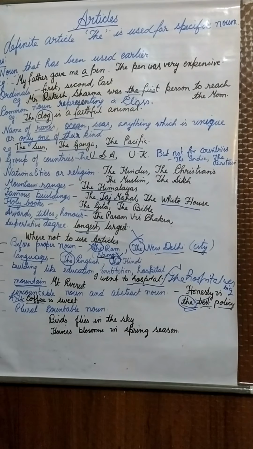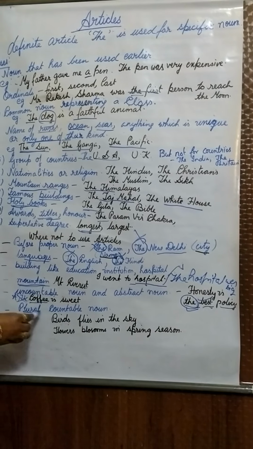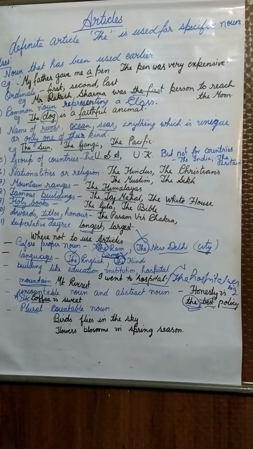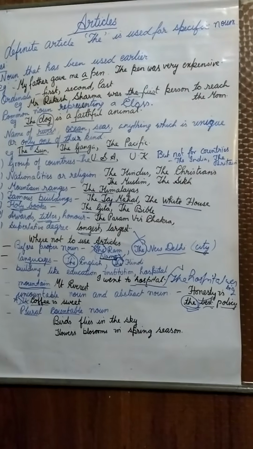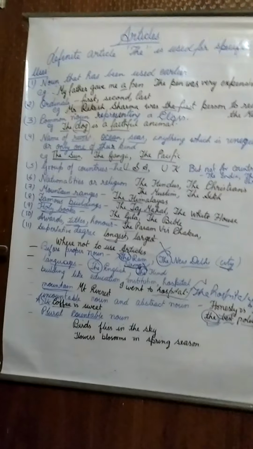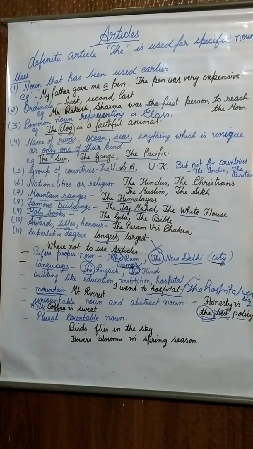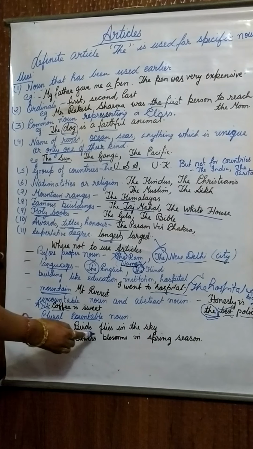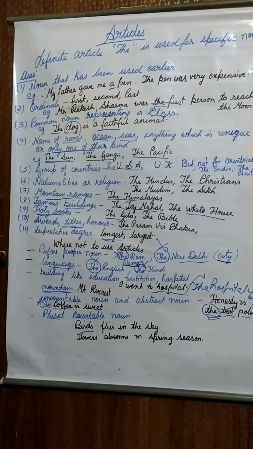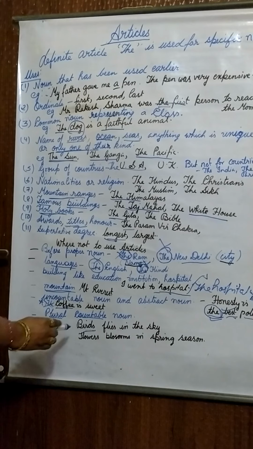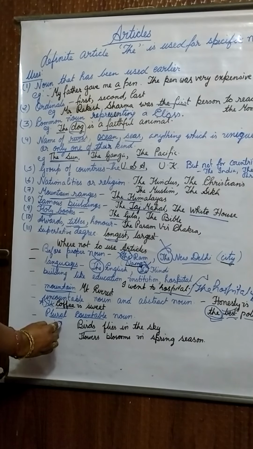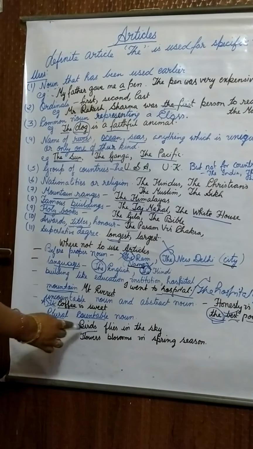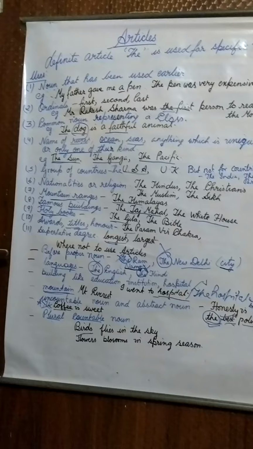Now we are not using any article before plural countable noun. We have already learned that we are using articles only for a single noun, single countable noun. But when the noun is plural, we will not use any article. Like for example, birds fly in the sky. So here birds is plural. So we will not use any article a or an before it, because here bird is a noun but it is a plural noun.